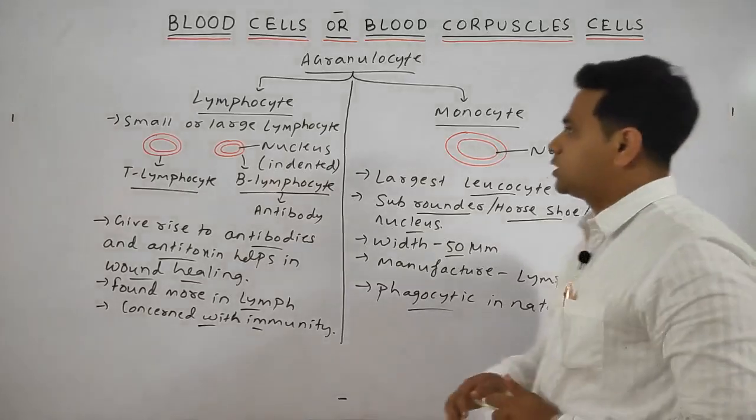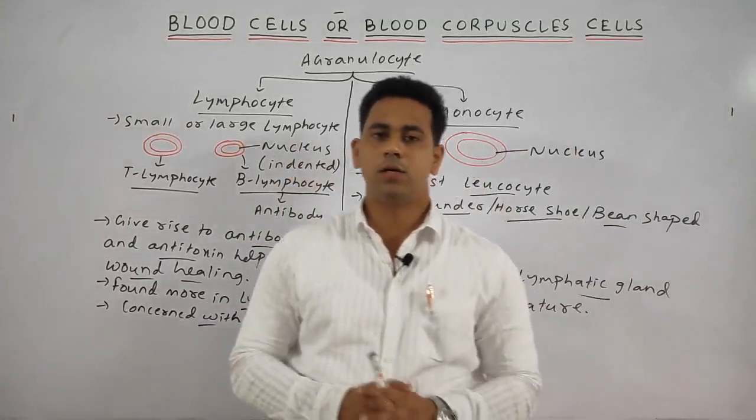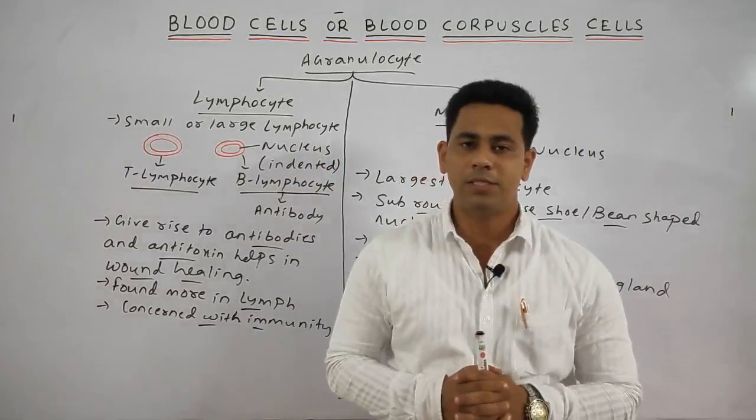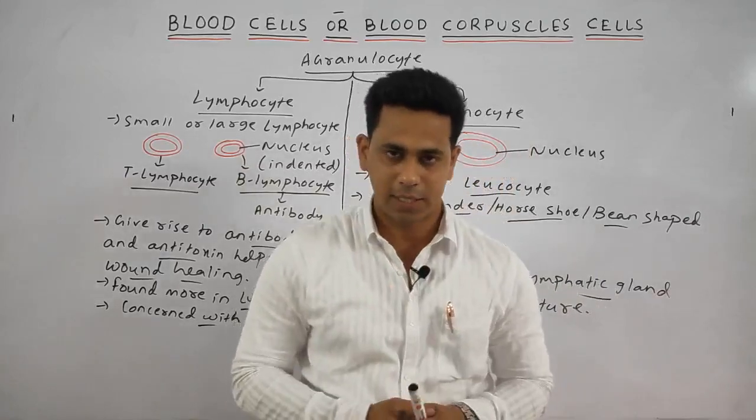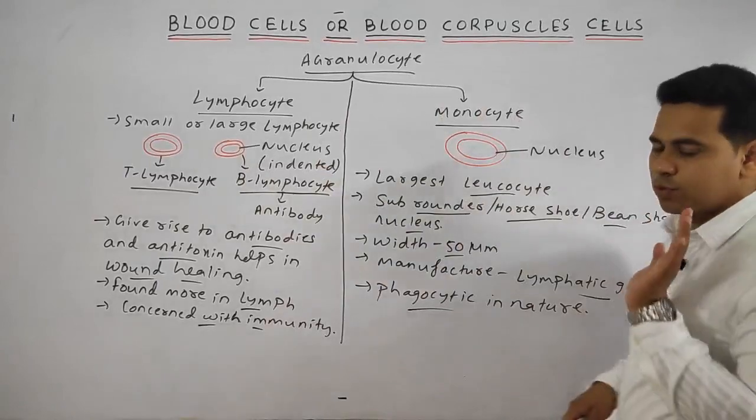Lastly, we will discuss the division of the agranulocyte. It is the type of WBC in which the granules are completely absent. It is of two types: one is the lymphocyte, the other one is the monocyte.